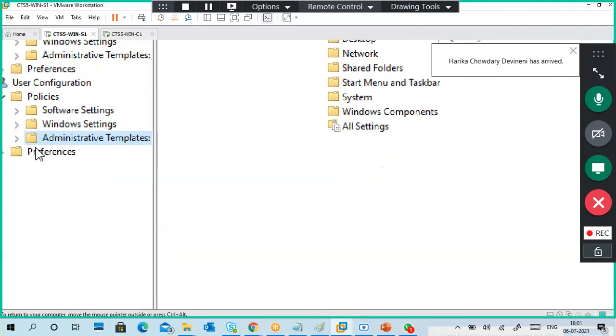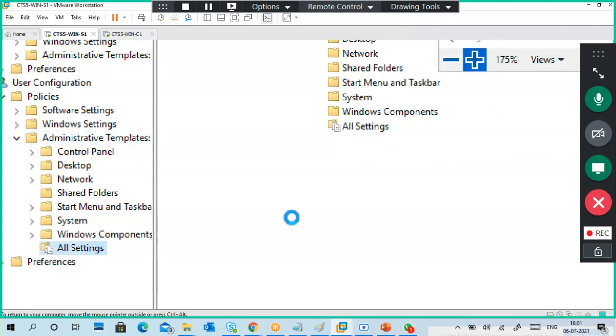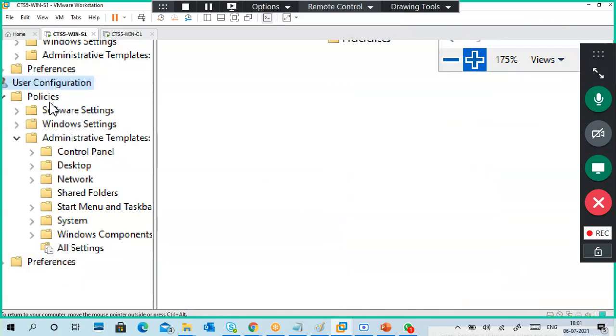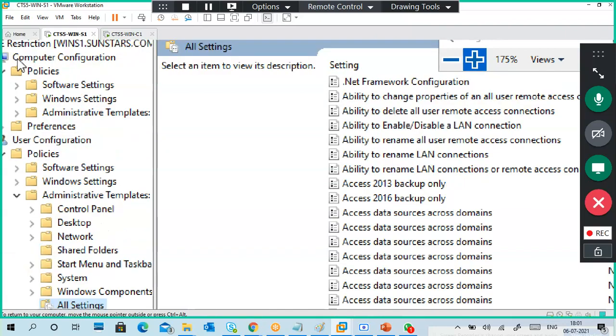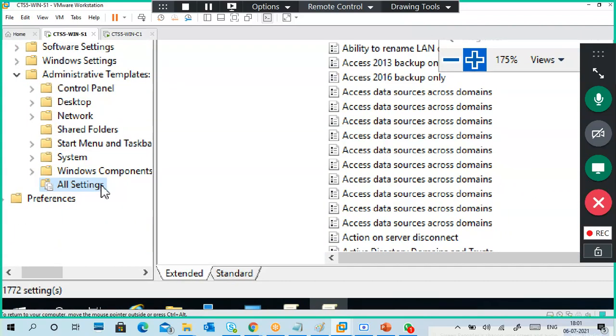It's very difficult to find where my required one is available. So I'm going to search for it. What I'm going to do is go to user configuration, policies, administrative templates. I click on settings, all settings.